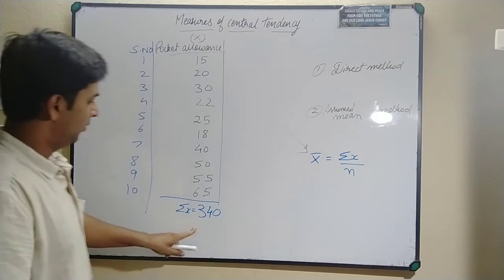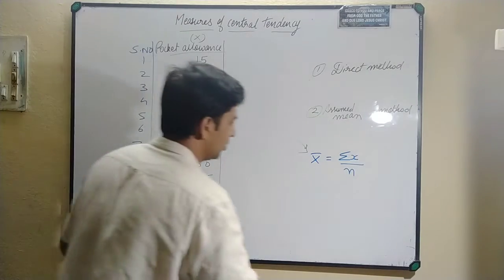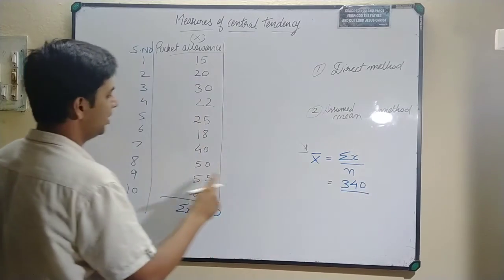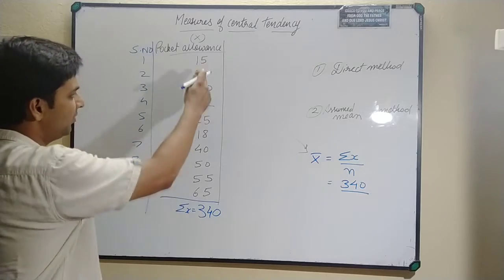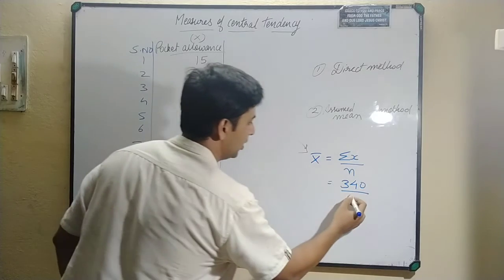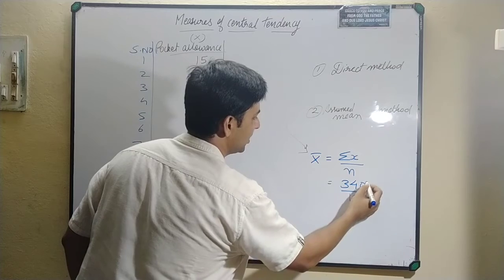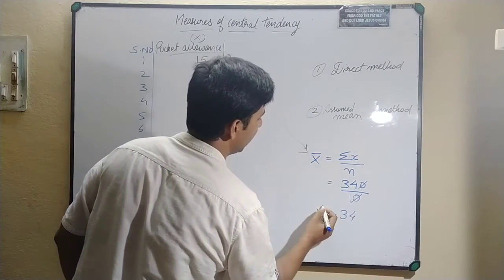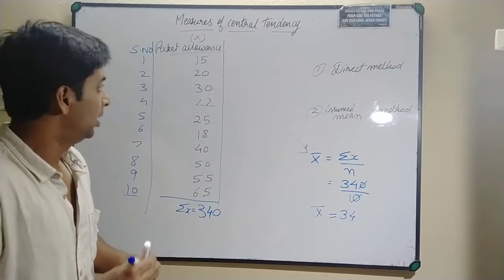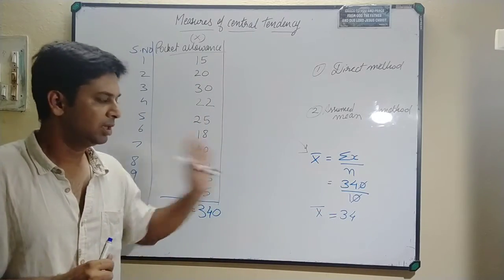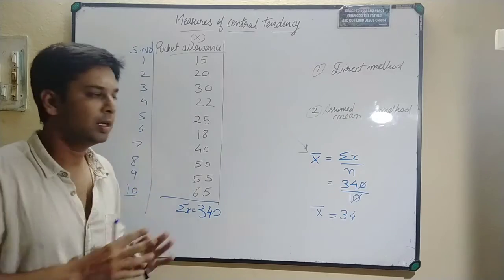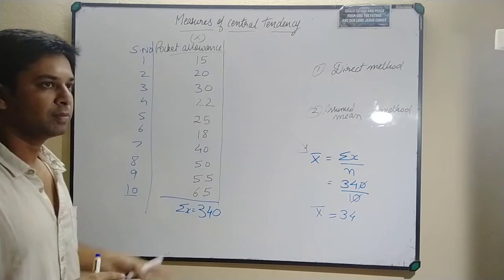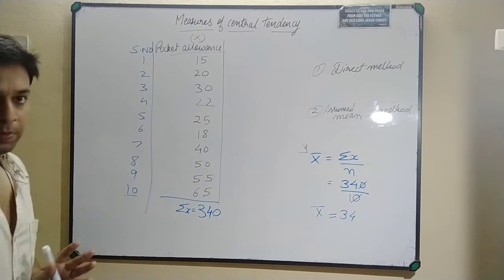Now we already got the value of summation of x. So we'll write this value 340 over here. And what is the value of n over here? It is 10. How many values are there? There are 10 values or items we can say. So we can just cancel out 0 and 0. What will be the answer? 34. So this is the direct method in the case of an individual series. This is the way to solve it: simply do the total divided by n, which is nothing but the number of items. So you must remember this, okay.